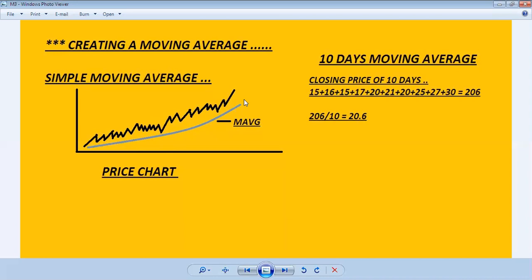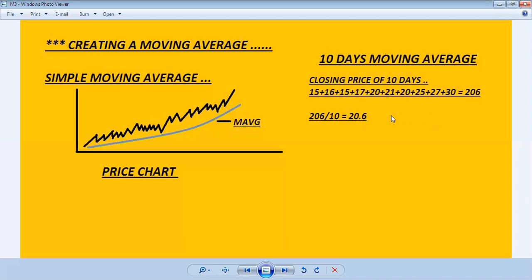This is the simple moving average. If the closing price regularly goes down, suppose the first day is 30, then 27, then 25, then 20, then 21, then 20, then 17, then 15, 16, 15, 14, like that, then the average value also goes down regularly, from 20.6 to 19.6, then 18.6, then 17.6.